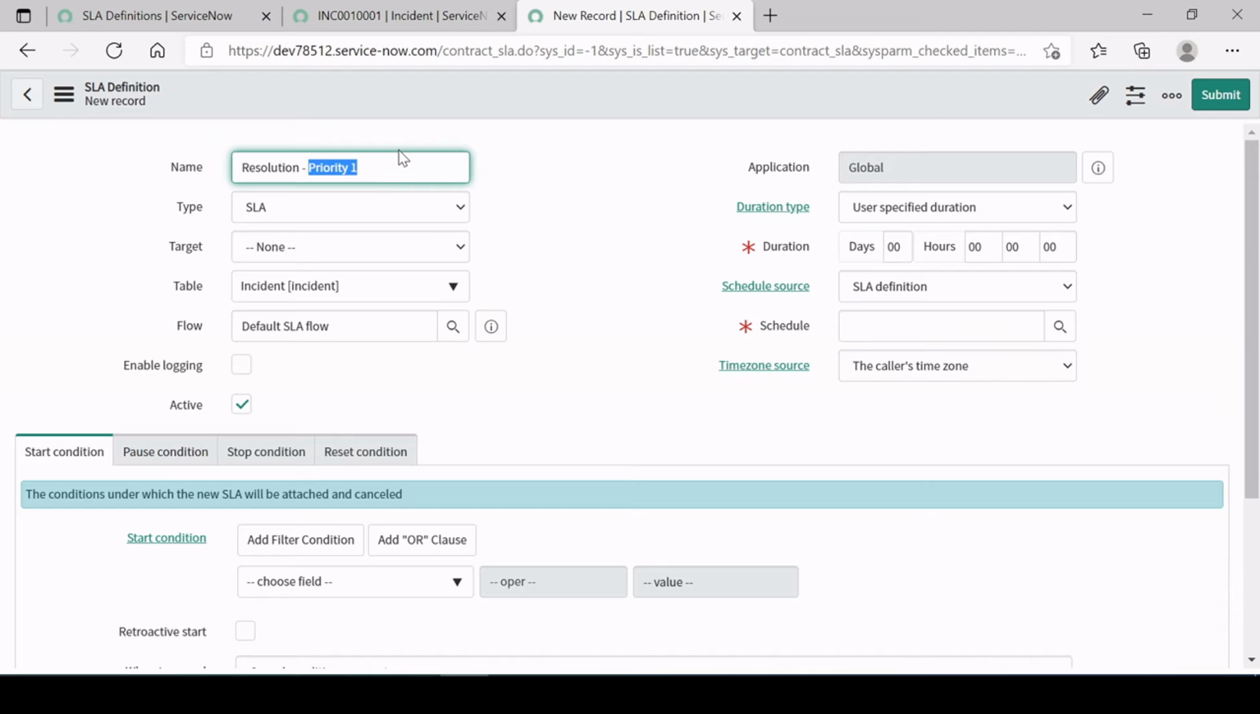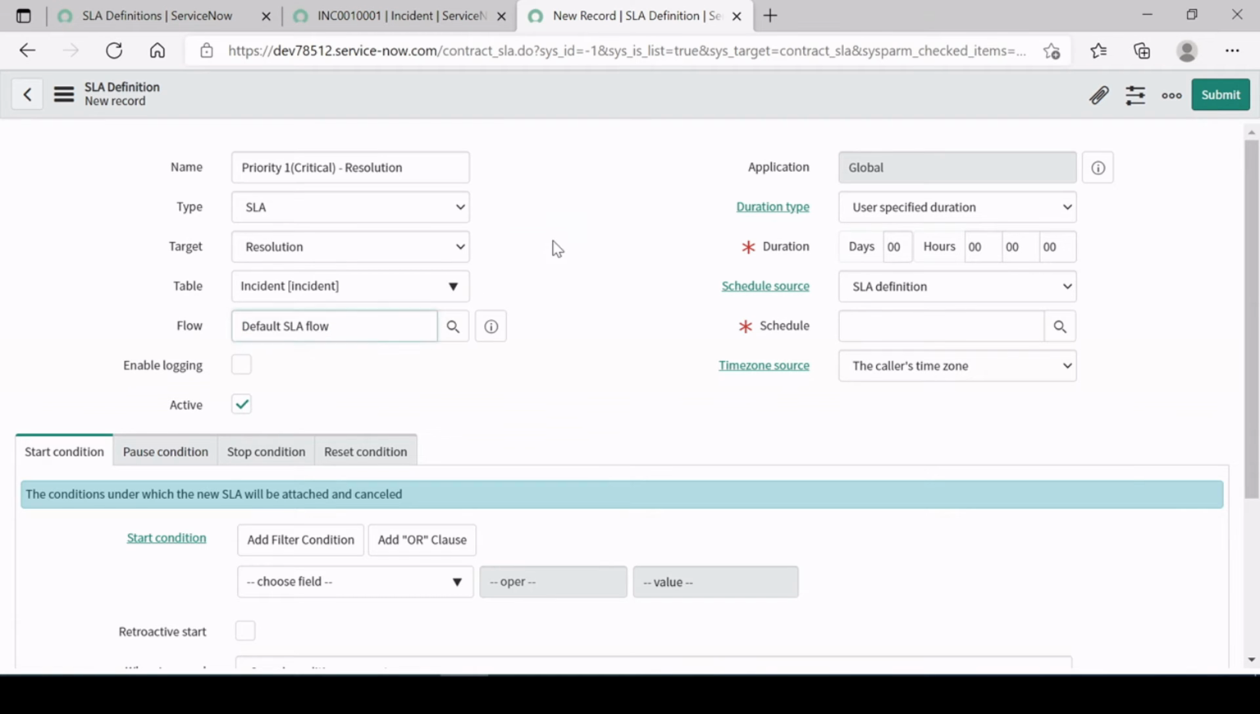And we'll edit it because we should follow the naming convention also. This is very important, guys, to follow the naming convention, because here you are just creating one or two, but once you start your actual implementation, you might be creating more than 50 or something like that for different scenarios, right? So this time, instead of response, I'll be selecting resolution, right? The table should be the same, incident. Flow, default as of now, I'm just keeping it.